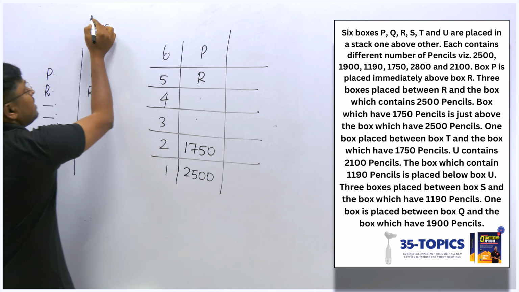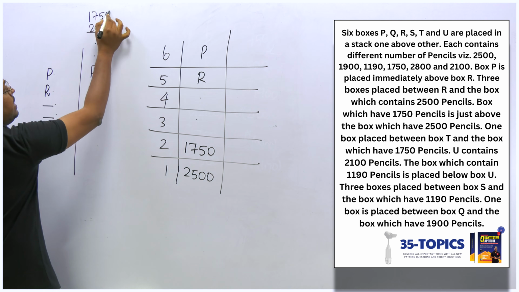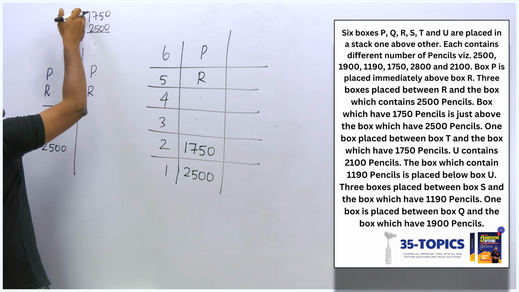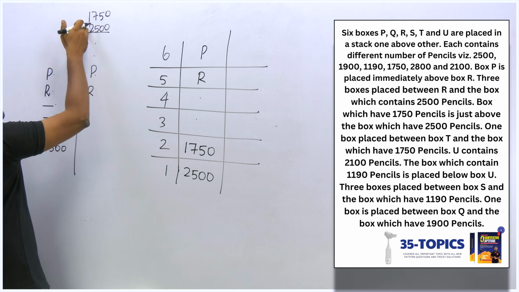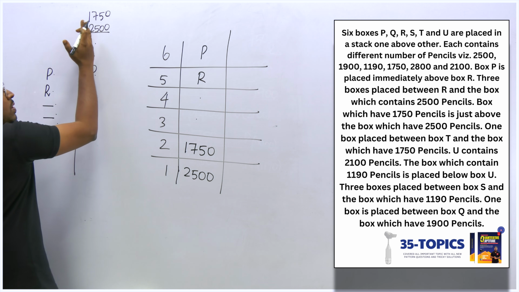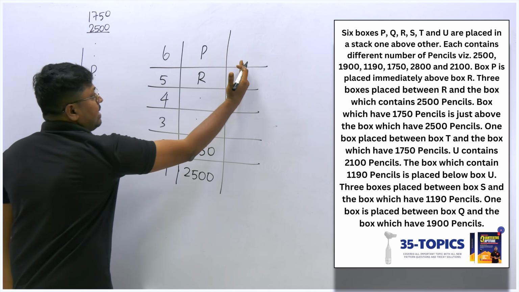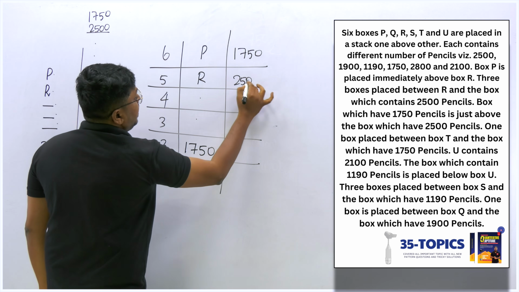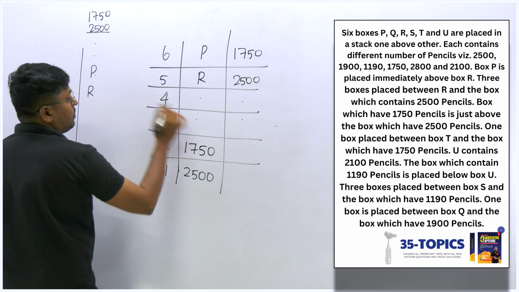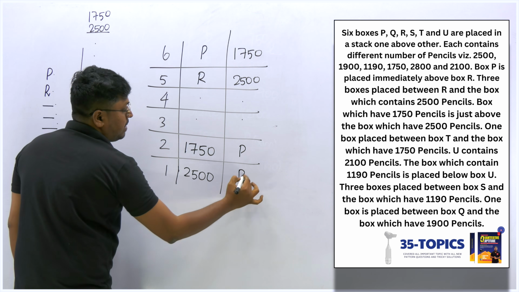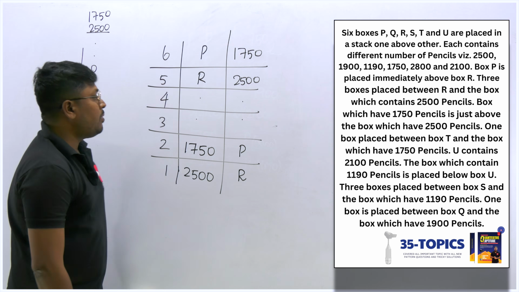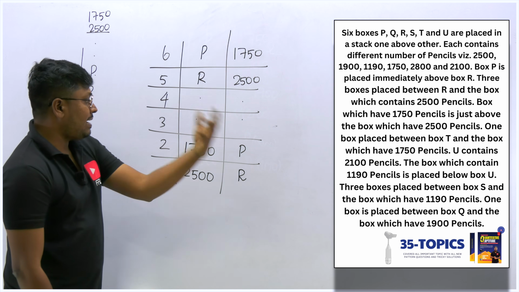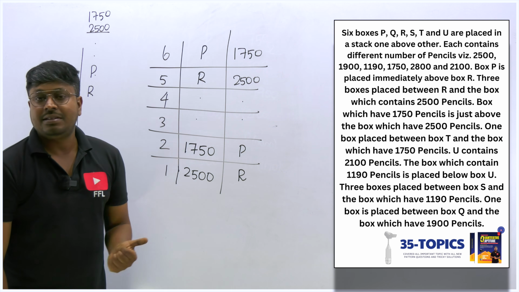Here also I think I can fix 1750, because above 2500 you can directly see we got 6 places in total, 1, 2, 3, 4, 5, 6. So now we can fix this possible directly here. So 1750, then 2500, and we can have a gap of 2 and then P, and this will be R. So finally the second possible diagram also we have fixed. So only getting 2 possible, now we can read the remaining lines and fix them in the clue.